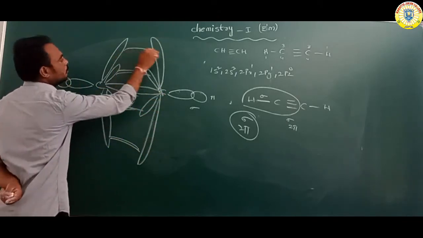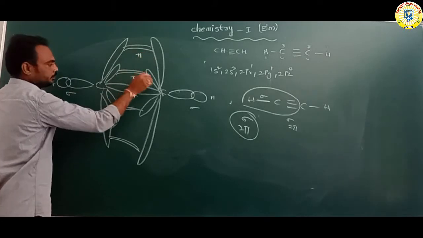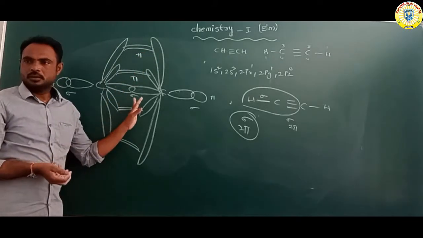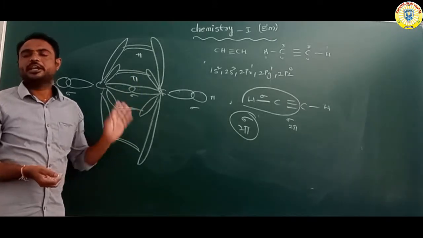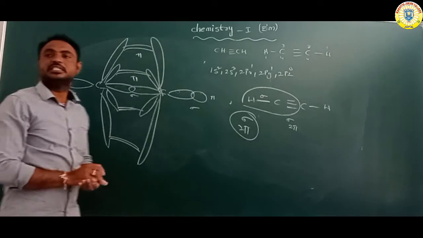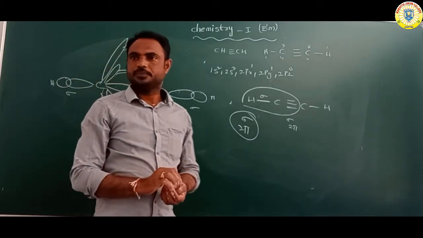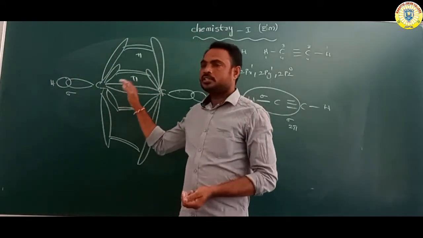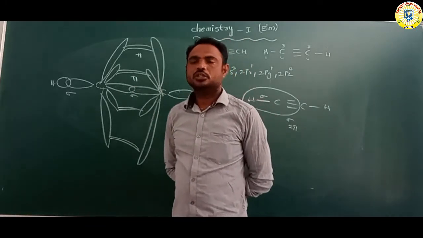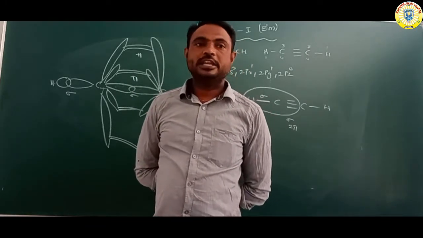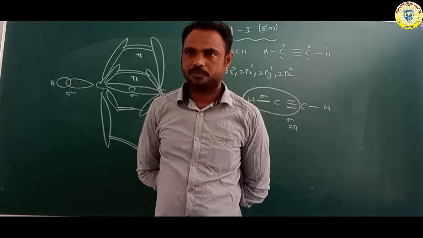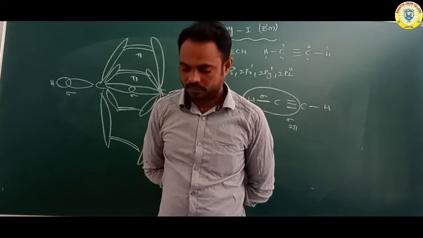So there are 2 pi bonds and 1 sigma bond between carbon and carbon. Between carbon and hydrogen, there is 1 sigma bond. So this is the structure of acetylene. Overall, in acetylene, carbon undergoes sp hybridization. Is it clear? Okay.